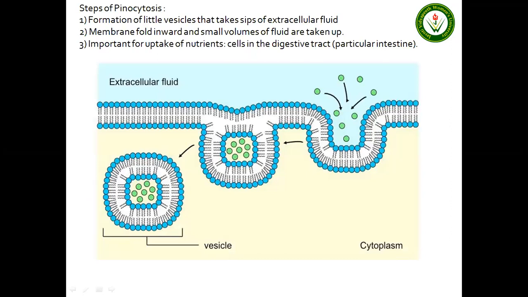Here are the steps of pinocytosis. The first step is the formation of little vesicles that take sips of extracellular fluid. Second, the membrane folds inwards and small volumes of fluid are taken up. Third, it is important for uptake of nutrients in cells of the digestive tract, particularly in the intestine. Here we can see the extracellular fluid, and the fluid is going to be engulfed into the vesicle.